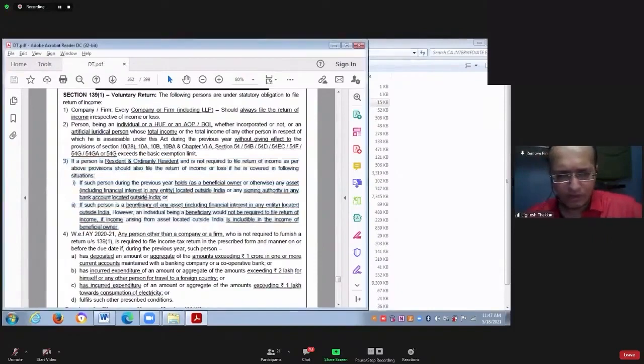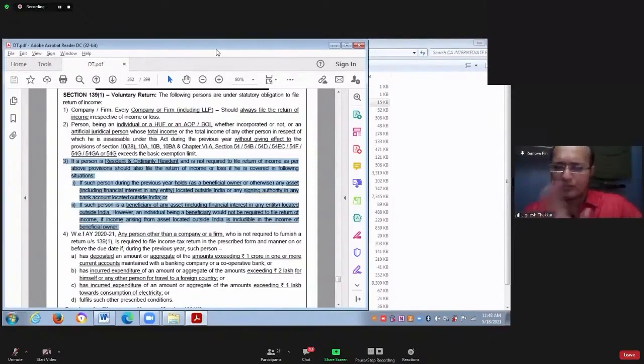Okay, I'm repeating this point number 3 for you. Point number 3 says, if you are not required to file the income tax return as per point number 2, but you are a resident and ordinary resident in India, and you are owning assets situated outside India, you are having a bank account outside India, or you are having a financial interest in any entity situated outside India, then you have to file the income tax return in India, irrespective of your income.